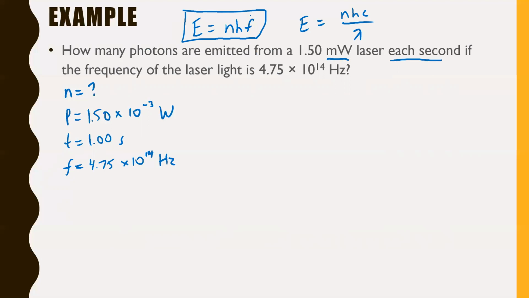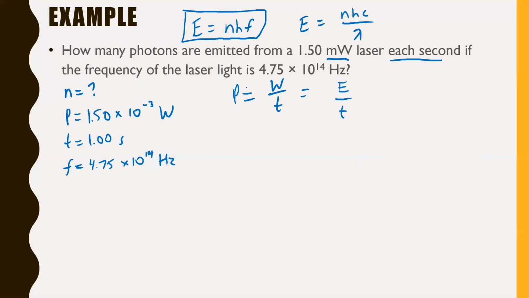So if we have a frequency, H is a constant, we're looking for N, but we don't know what our energy is. So logically, that tells us we're going to have to figure out energy somehow. That's where power comes into this. There's only one formula for power on your formula sheet. It's in the far bottom left-hand corner of your formula sheet. Power equals work over time. Let me remind you again, work is just a change in energy, right? So for all intents and purposes in this one, we can say that work is energy. So we can say power is energy over time.